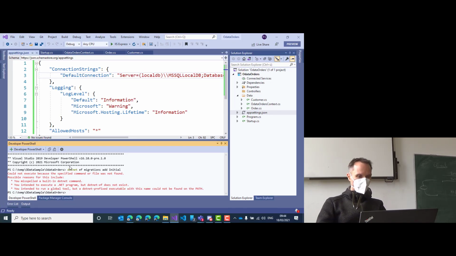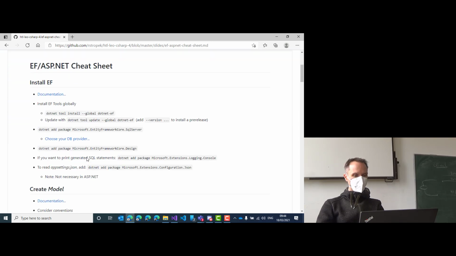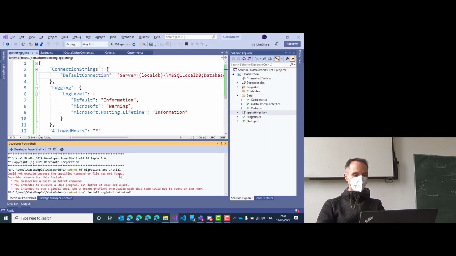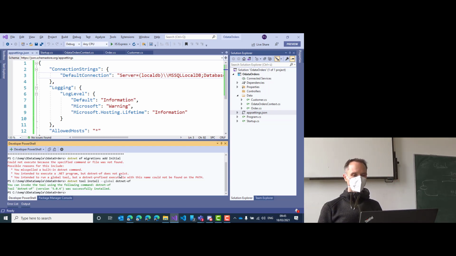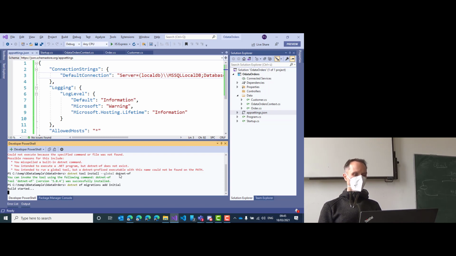And I think I now know what happened. I installed the newest preview on my computer and some things seem to have disappeared. If you get this mistake that the specified command was not found, go to the top of your cheat sheet, because probably you need to do, just like I do, install the dotnet ef global tool. For whatever reason it disappeared, I don't know why. Let's reinstall it, no problem. And then adding the migrations should hopefully work. Let's see if I screwed up or if it works.